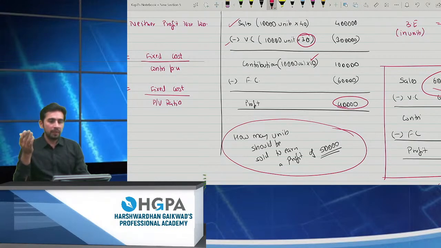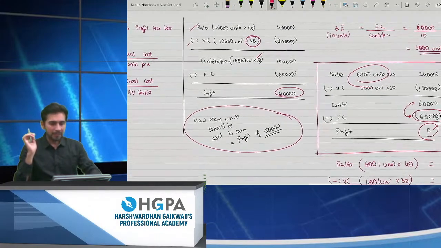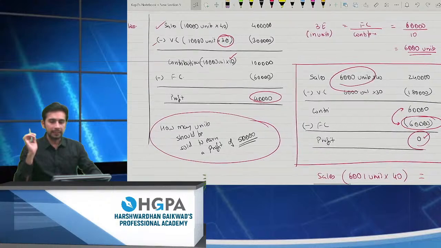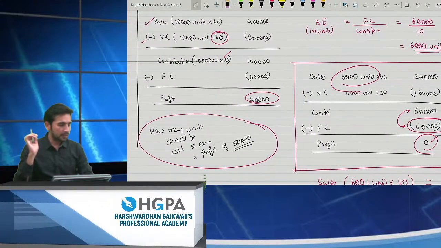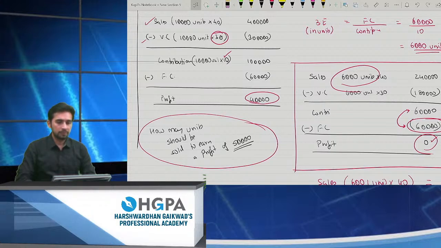Obviously, I'll give you the formula. These are some of the formulas which you have already learned in your lower levels, right? You have already learned in your intermediate. I'm just waiting to see how much you know, because I haven't started teaching anything yet. Okay, fine. So I need a 50,000 profit, right?